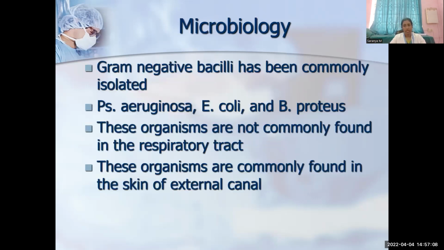So, what are the organisms causing CSOM? Gram-negative bacilli are the more common organisms isolated from the middle ear mucosa. The common aerobic organisms are Pseudomonas aeruginosa, E. coli, Klebsiella, and Bacillus proteus, and anaerobes are Peptococcus, Streptococci, Bacteroides species. These organisms are usually not present in the respiratory tract. These organisms are commonly present in the skin of the external auditory canal.